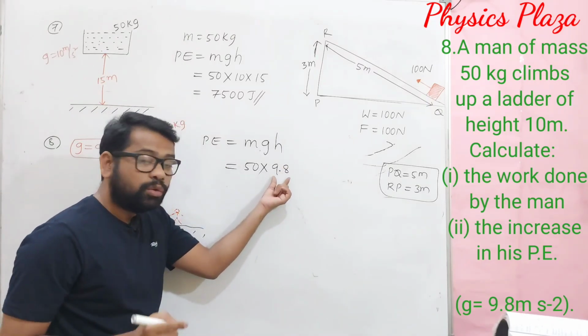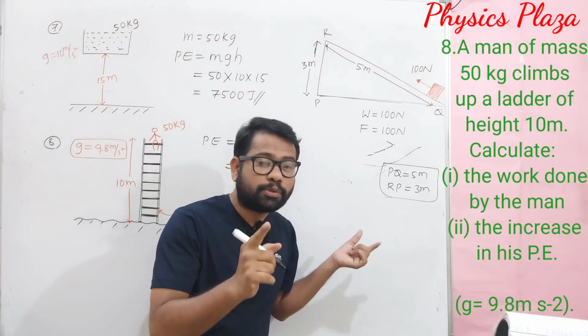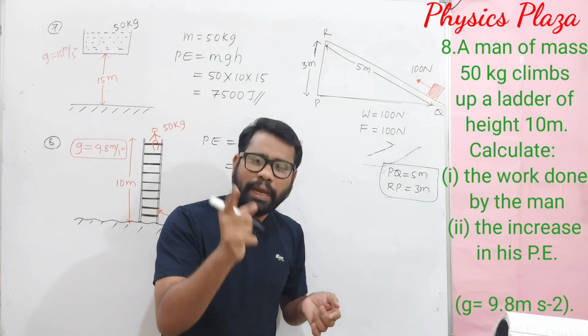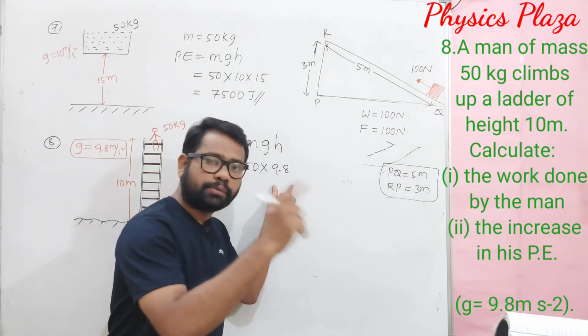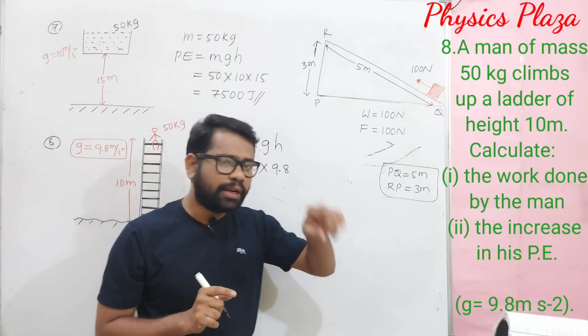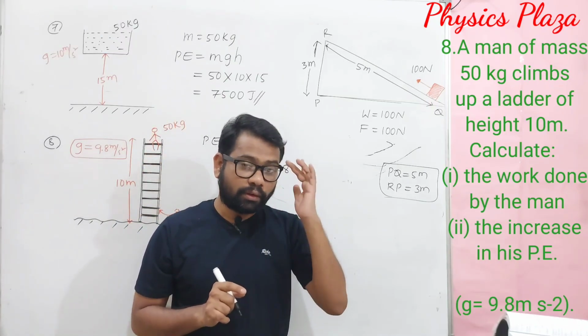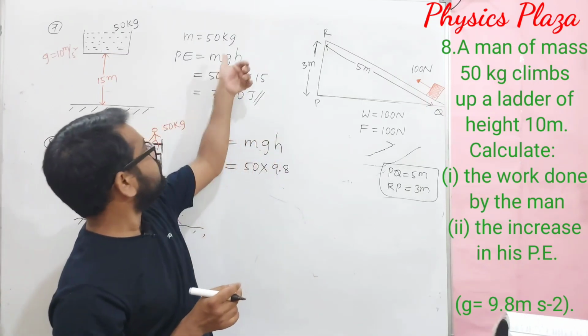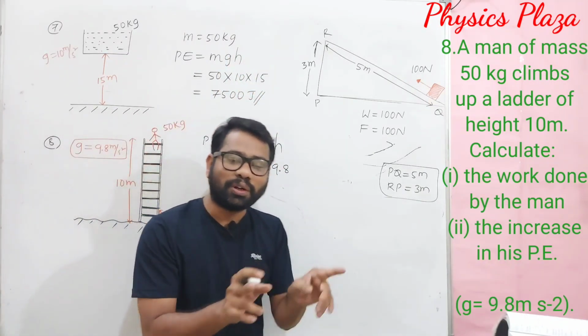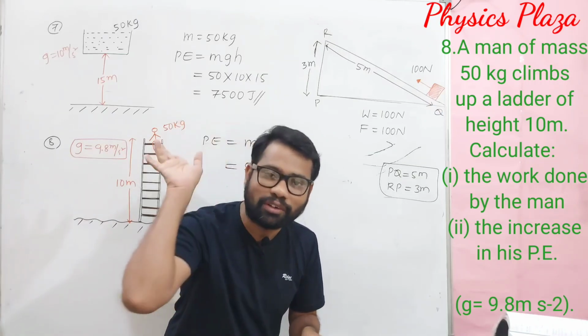Children, the g value, don't substitute 10 every time. It is not that. It depends on the numerical. If it is given as 9.8, you substitute 9.8 only. If it is given as 10, you substitute 10 only. It is not that because in a previous numerical we substituted 10, we should substitute 10 now. Whatever is given, that we have to substitute.